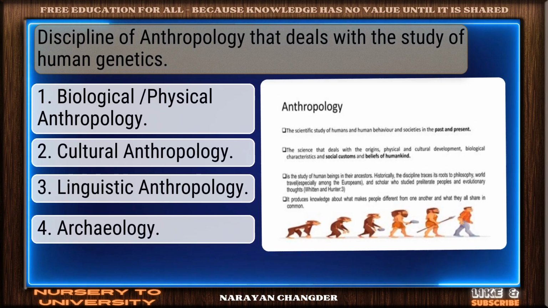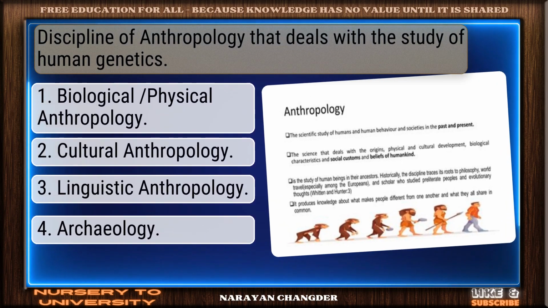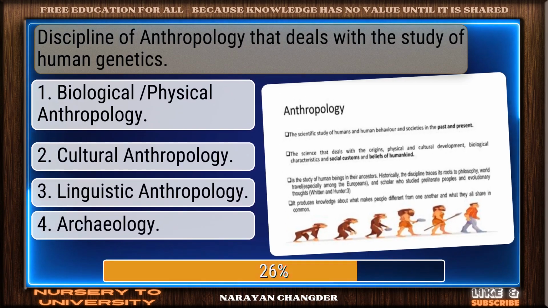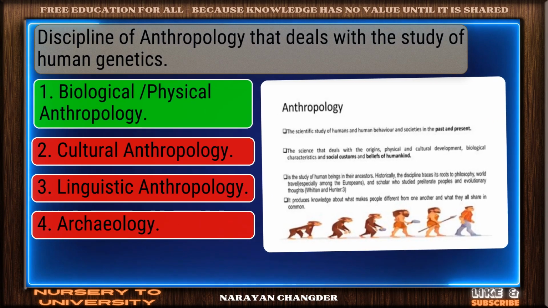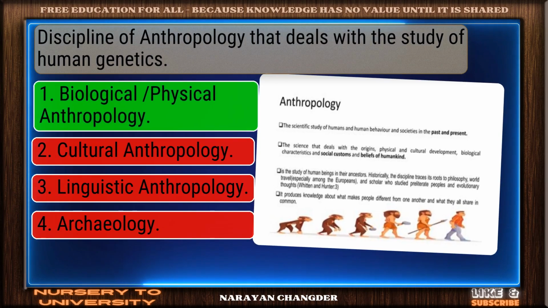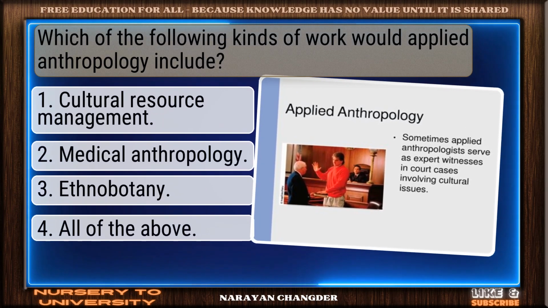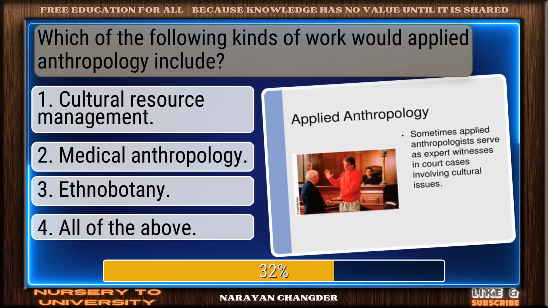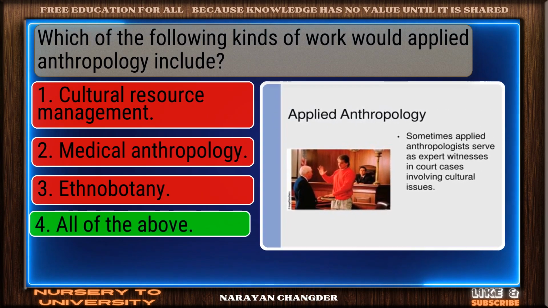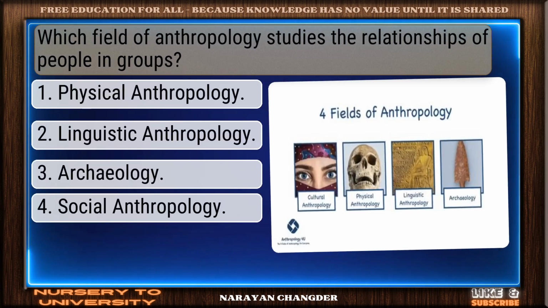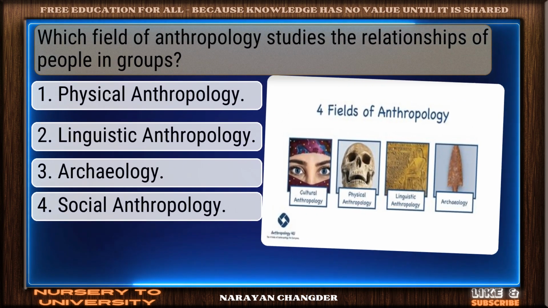Discipline of anthropology that deals with the study of human genetics. You're right. Biological and physical anthropology is the correct answer. Which of the following kinds of work would applied anthropology include? Well picked. All of the above is the correct answer. Which field of anthropology studies the relationships of people in groups?